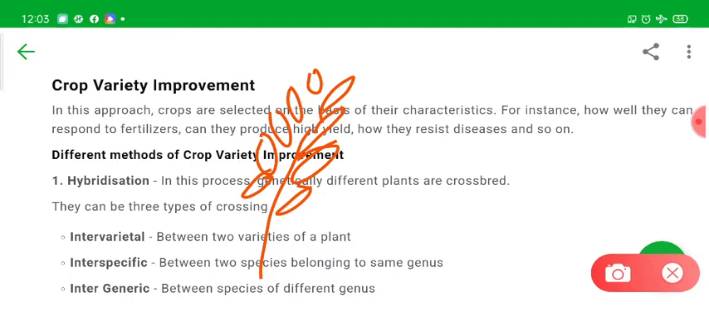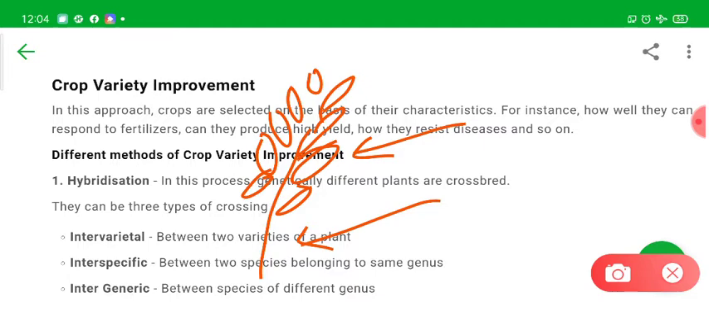What we want is that the grains should be healthy, they should be big enough, and there should be a larger number of grains. The plant should also be resistant to fluctuations in the climate, and it should be capable of growing in different types of climates and different types of soils, right? And it should be resistant to diseases and pests. So there are certain desirable features which we want in a crop variety, but generally we have different varieties having different desirable and undesirable features.